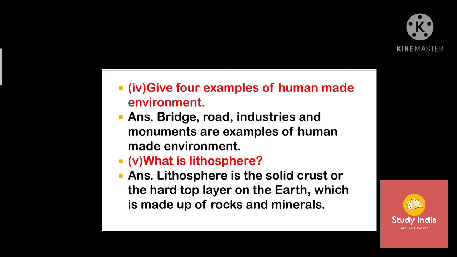Bit 4. Give 4 examples of human made environment. Answer. Bridge, road, industries and monuments are examples of human made environment. Bit 5. What is lithosphere? Answer. Lithosphere is the solid crust or the hard top layer on the earth which is made up of rocks